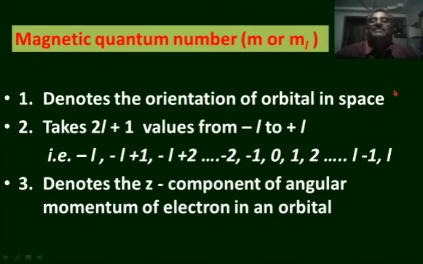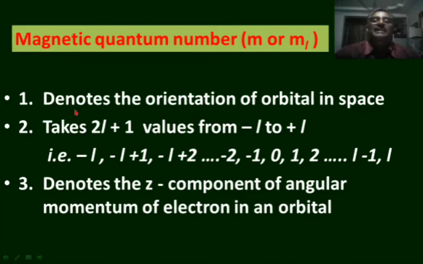The probability of finding an electron around the nucleus is not symmetrical in all the orbitals. Only in the s orbitals is the probability of finding the electron symmetrical around the nucleus, whereas in the other orbitals the probabilities are not symmetrical.